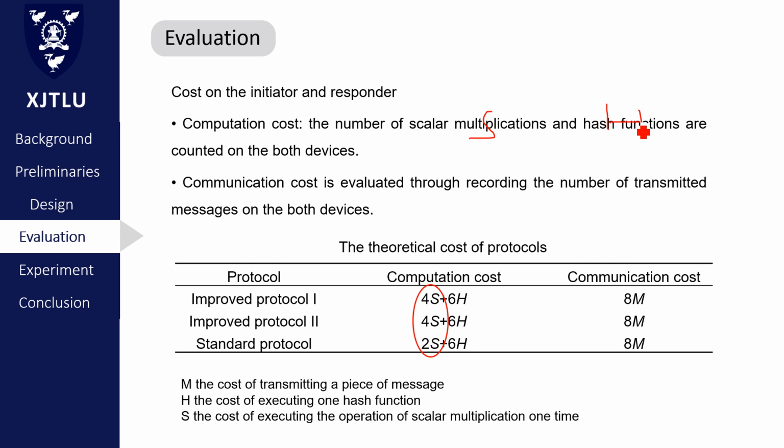Maybe it causes my protocols to need a longer wait time. Next, communication cost needs to record the number of transmitted messages, denoted M. We can see all of them have 8, so my improved protocols use just a little more computation cost to prevent side-channel attack.